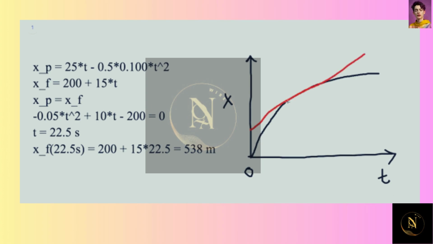And we see right here is where it first intersects. Let me redraw this, it should be a little bit straighter. They first intersect here at t is equal to 22.5 seconds, or at x is equal to 538 meters.